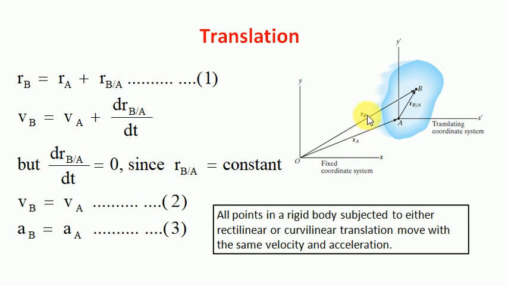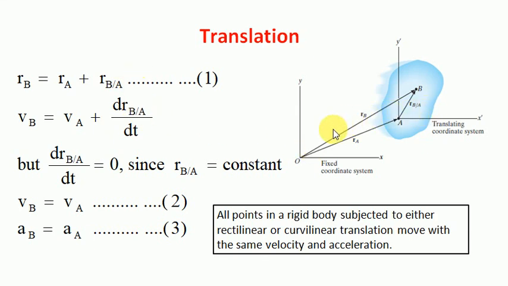And what are RA and RB? These are the position vectors of A and B with respect to the fixed coordinate system, which is fixed during the motion of the body. Now, by vectorial sum, we have RB = RA + RBA. Now, let's differentiate this equation. What will we get? The rate of change of the position of point B will give the velocity of B, the rate of change of the RA vector will give the velocity of A, plus d/dt of RBA.